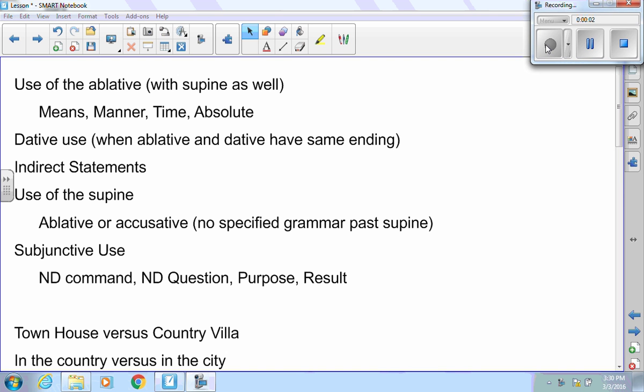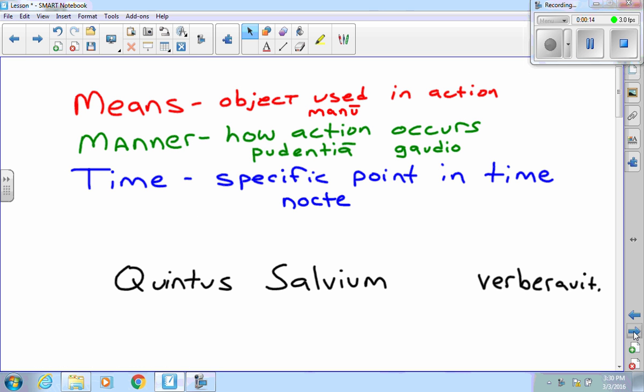Okay, this is going to be short and sweet. We're going to start off with the Stage 35 review. We have the use of the ablative. We're going to see the means and manner of time as well as the absolute. If I look here, I have the ablative of means as an object used in an action.